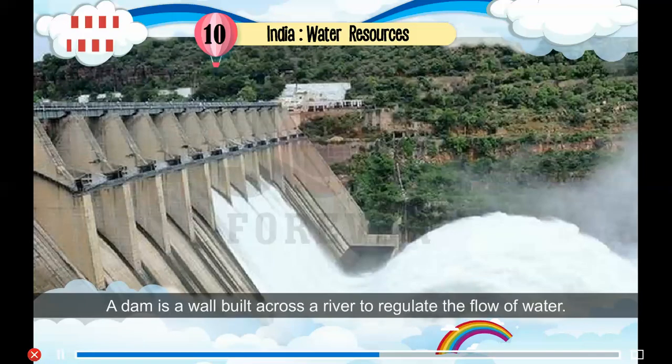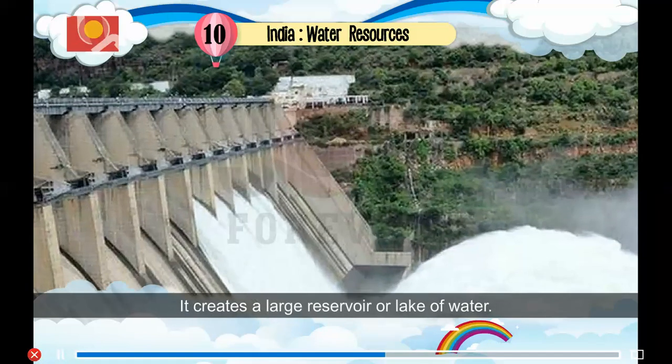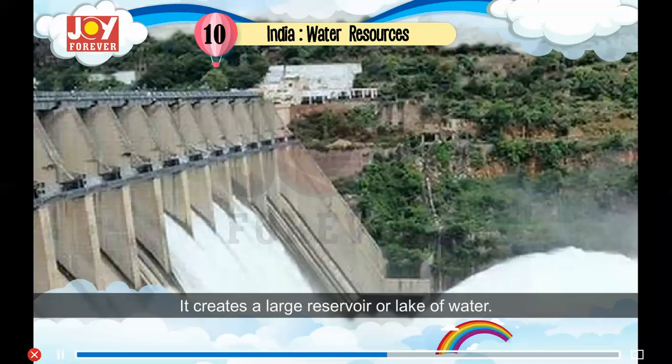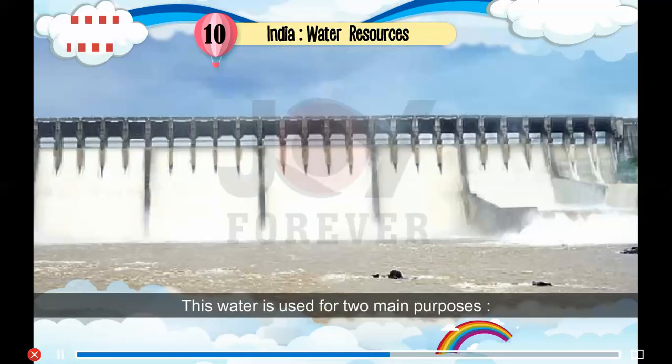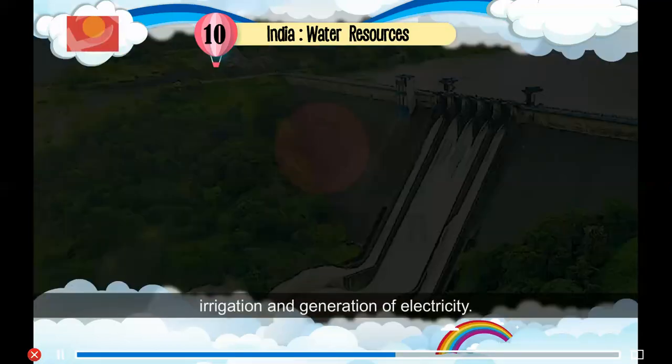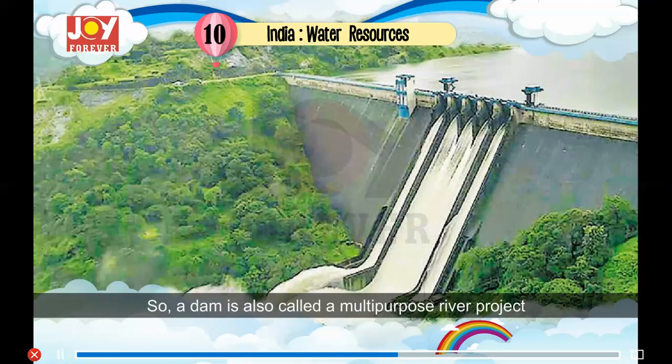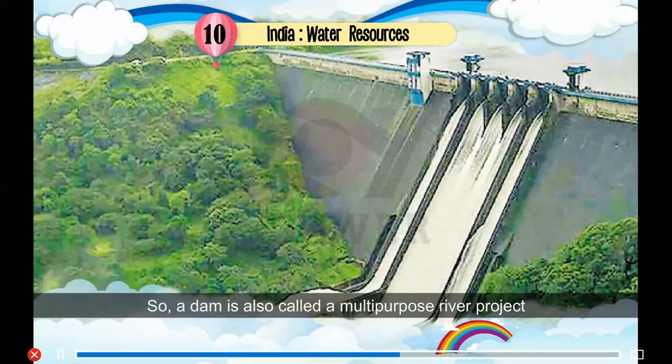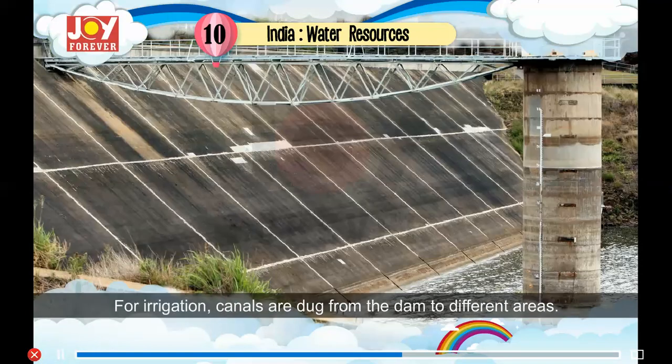Dams. A dam is a wall built across a river to regulate the flow of water. It creates a large reservoir or lake of water. This water is used for two main purposes: irrigation and generation of electricity. So, a dam is also called a multi-purpose river project. For irrigation, canals are dug from the dam to different areas.